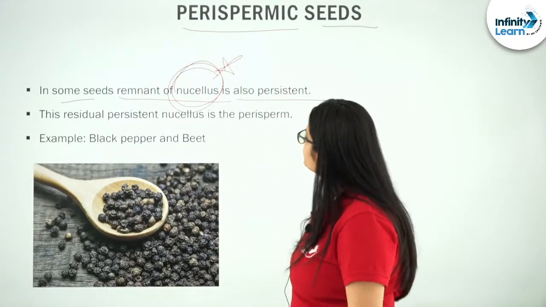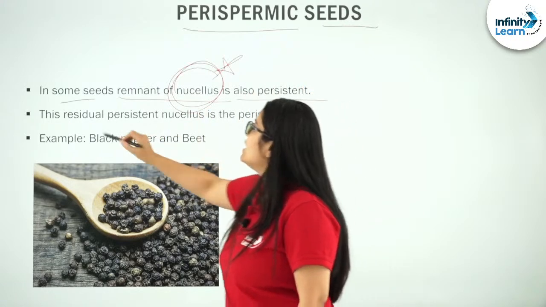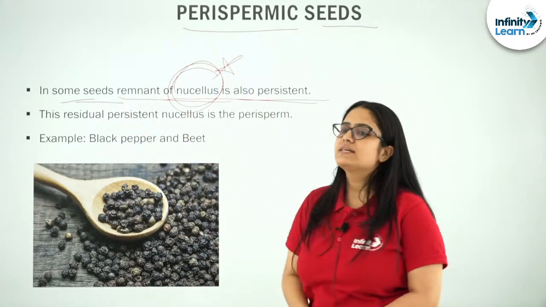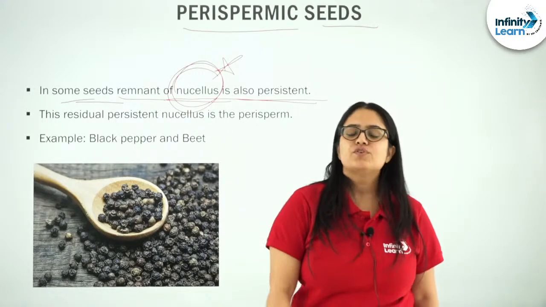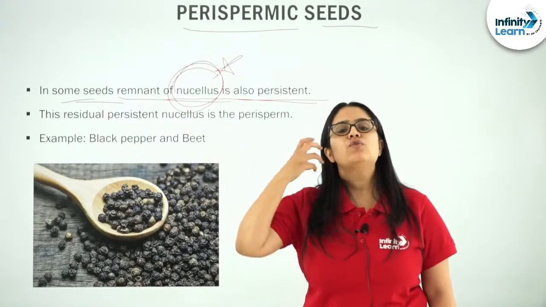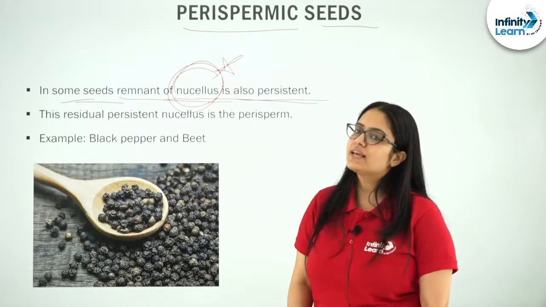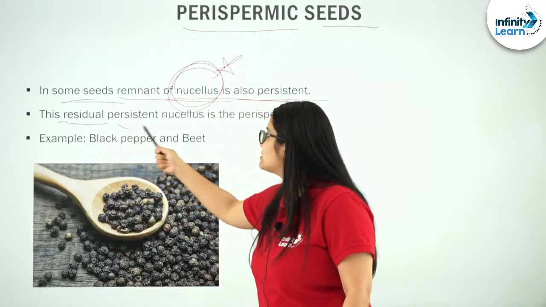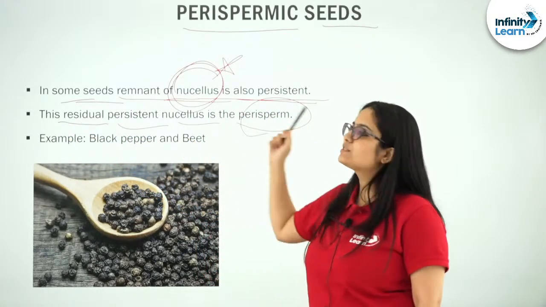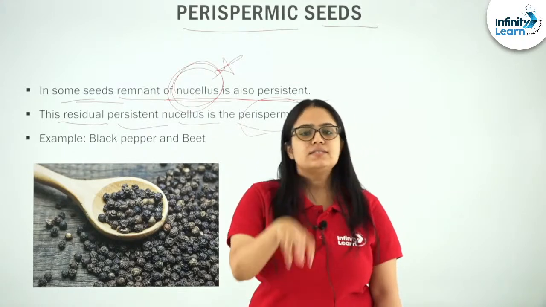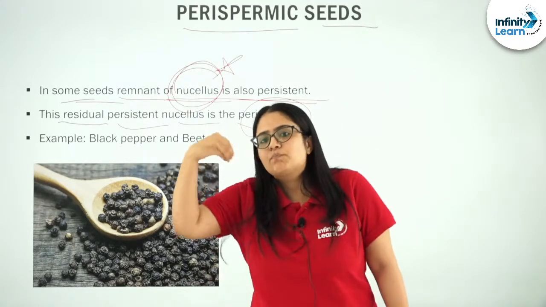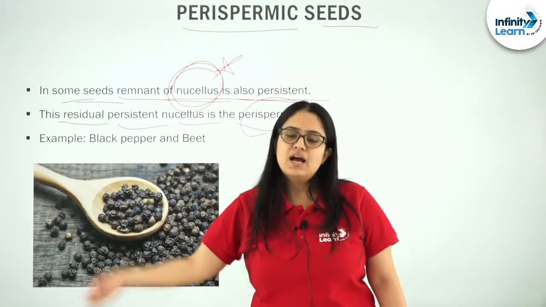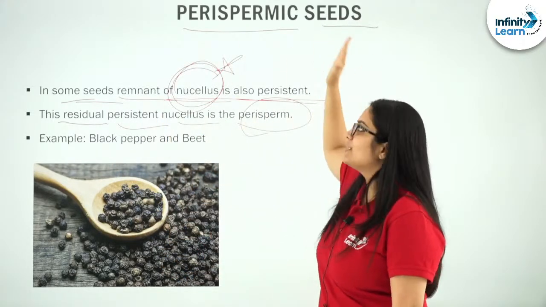I repeat myself, students: what are perispermic seeds? These are the seeds in which the remnant of nucellus is persistent. What is the remnant of nucellus? The left-out part of the nucellus is persistent. This residual persistent nucellus is known as perisperm, and hence the seeds that contain this perisperm are termed perispermic seeds.